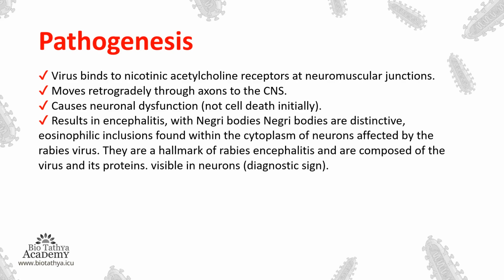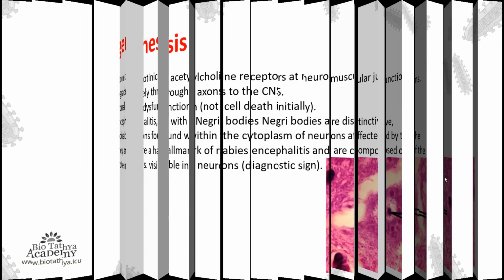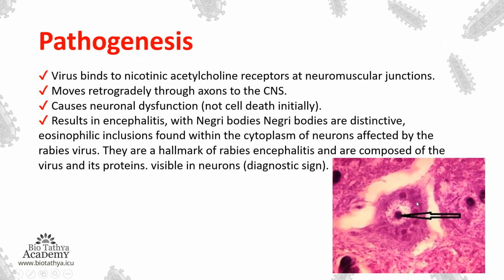This results in encephalitis with Negri bodies. Now, what are Negri bodies? Negri bodies are distinctive eosinophilic inclusions found within the cytoplasm of neurons affected by the rabies virus. Only if a person is affected by rabies virus can we see these Negri bodies. Now let's see the picture of the Negri bodies. These are small Negri bodies present within the cytoplasm of the neurons.